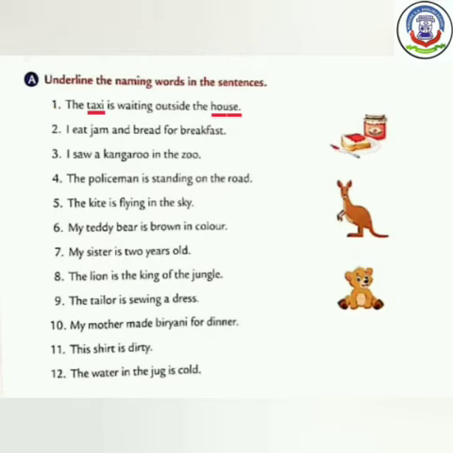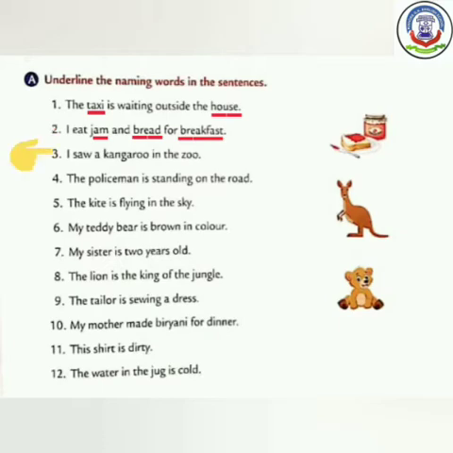Now see number 2. I eat jam and bread for breakfast. Here jam, bread and breakfast. These words are things. So we have to underline these words.